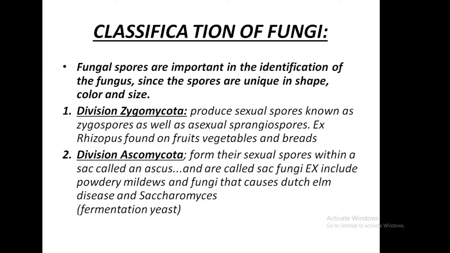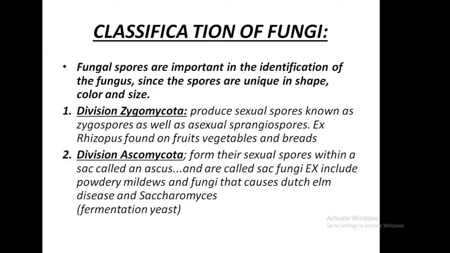Division Zygomycota produces sexual spores known as zygospores, as well as asexual sporangiospores. Example, Rhizopus. It is found on fruits, vegetables, and breads.